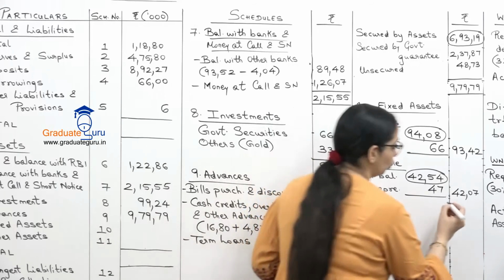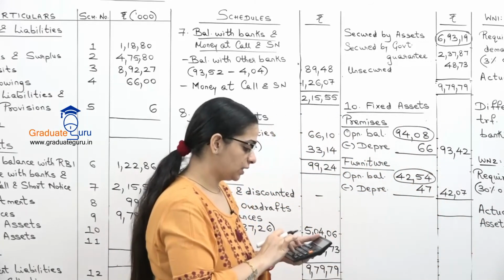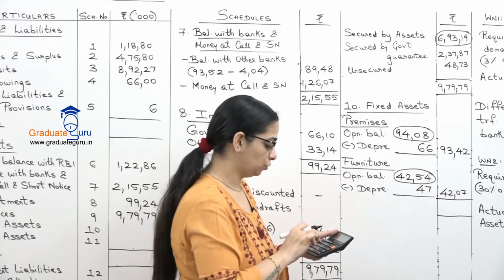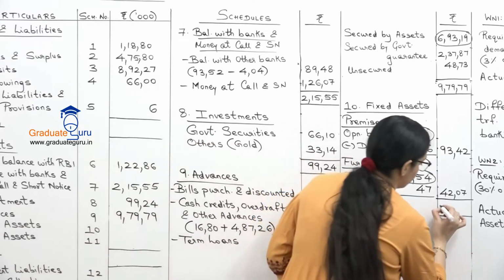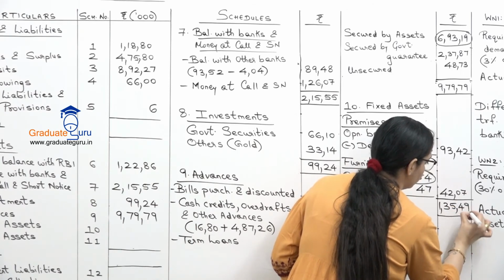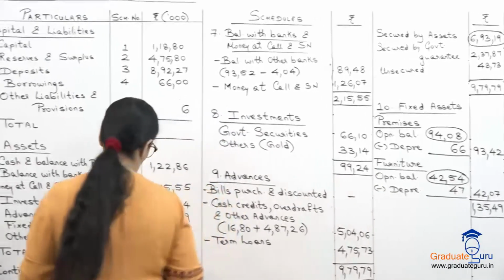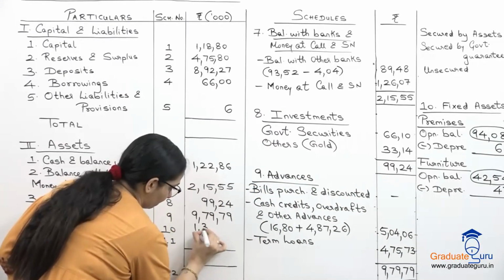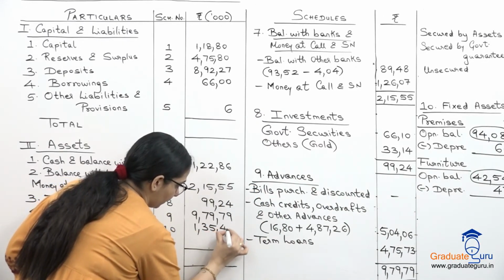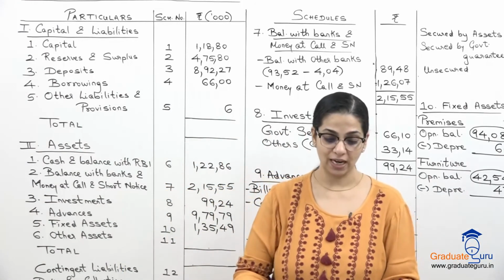So let us find the total. So we have 9342 plus 4207, which is 13549. Let us take that to our balance sheet. So that's our total of the fixed assets.